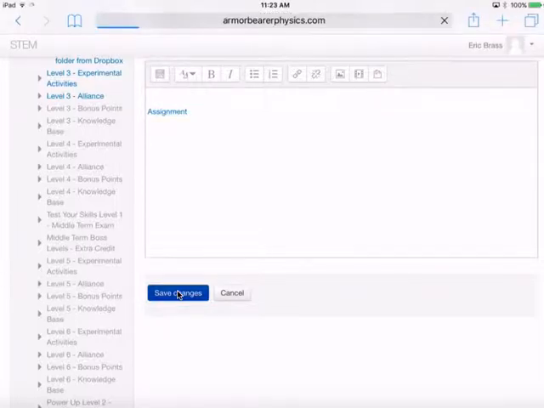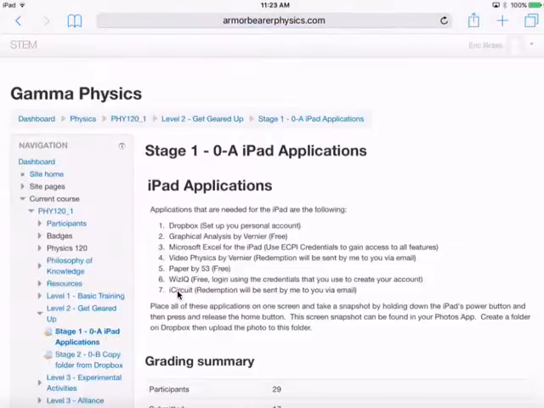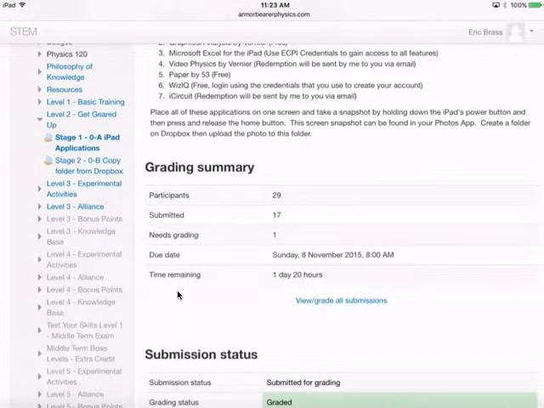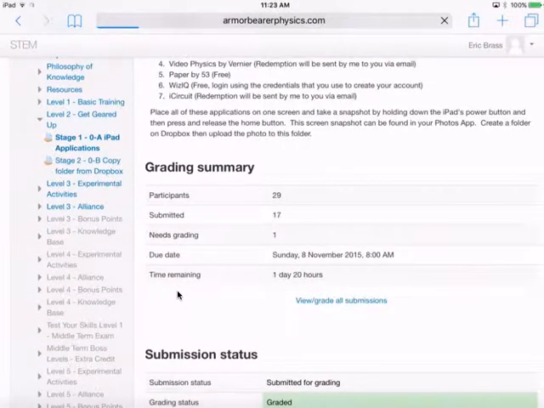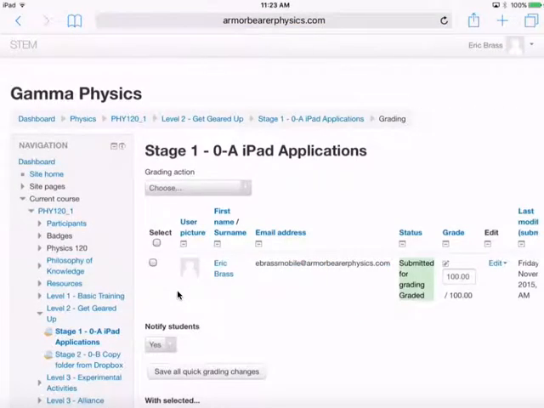Once I save those changes, and once you save the changes, an email will be sent to me alerting me to the fact that you've made the submission. And as soon as I get the email, hopefully I'm sitting right there behind my iPhone or whatever it is that I'm working in, I can go in, view, and grade all submissions. So I just did that one.